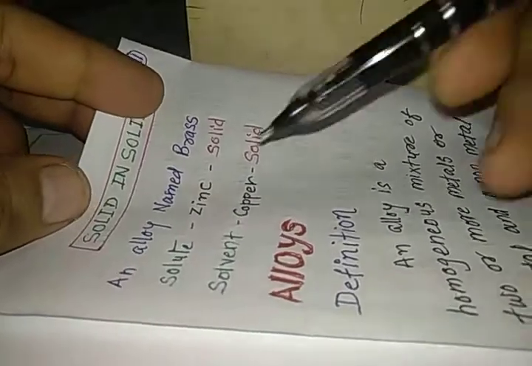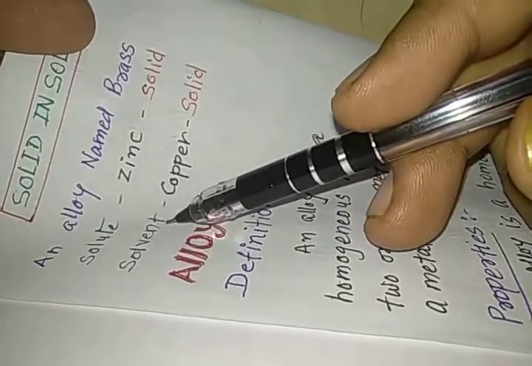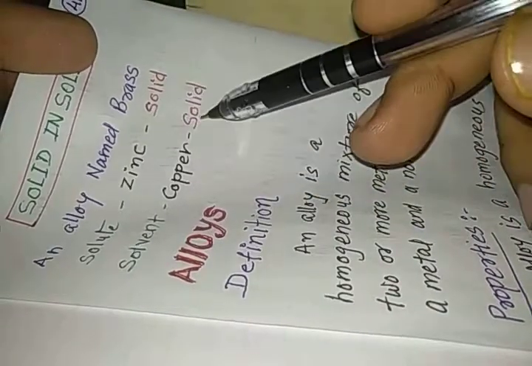Now we are going to study the next type of mixture, which is known as the solid in solid kind of mixture. An alloy named brass is the solid in solid kind of mixture where the solute is zinc and the solvent is copper. Zinc is solid and copper is also solid. Copper is present in more amount and zinc is present in less amount. That is why zinc is called the solute, and the copper is called the solvent.